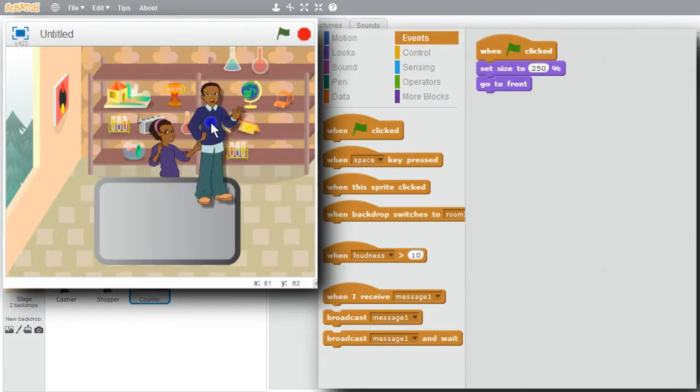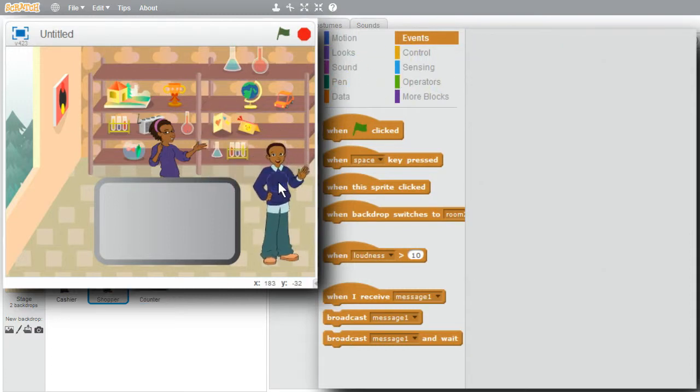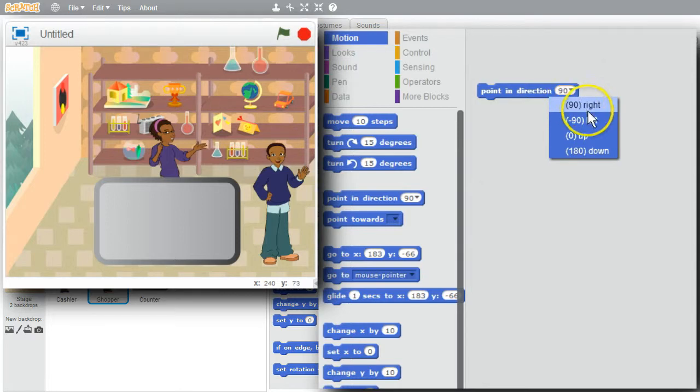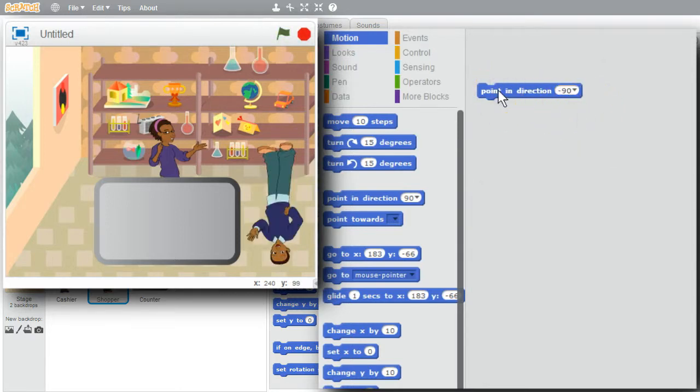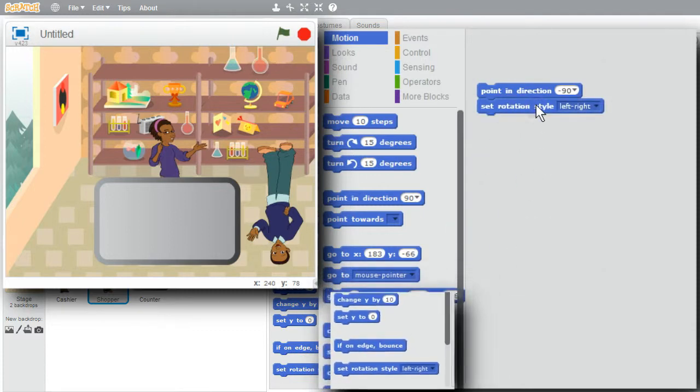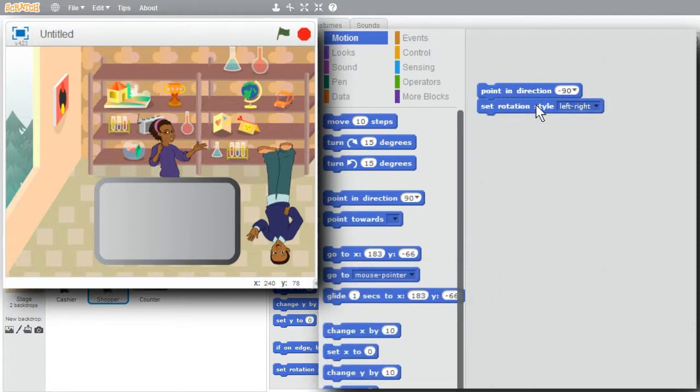I'll move the shopper over, but I want the shopper facing the counter. I'll go to motion. I can tell the shopper to point in the left direction. Right now the shopper is pointing to the right. Point to the left, run it. The shopper is pointing to the left, but he's upside down. I'll have to fix the rotation style. This is already set for the right rotation style.